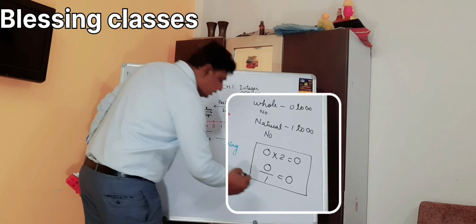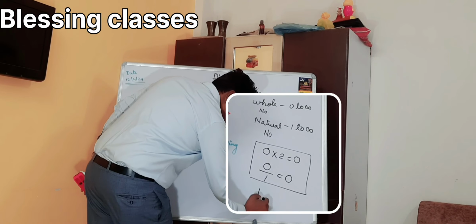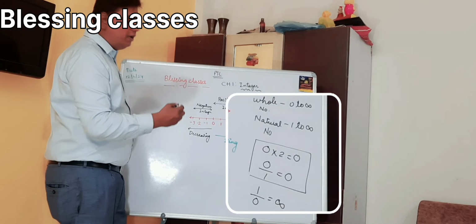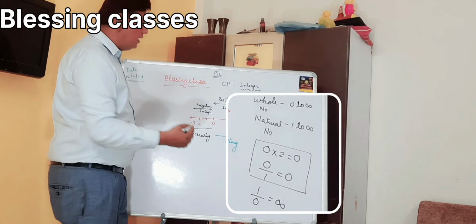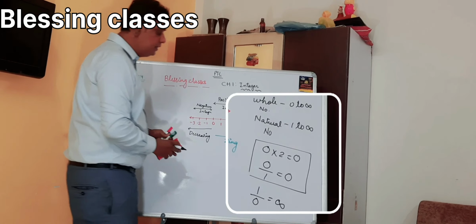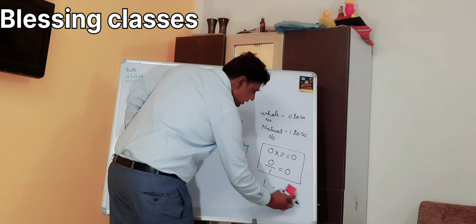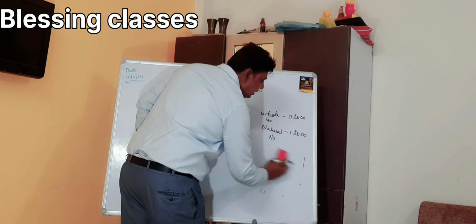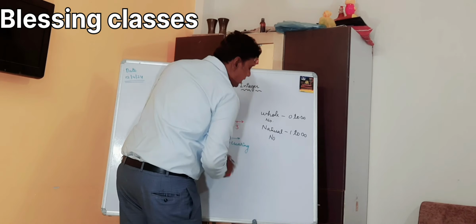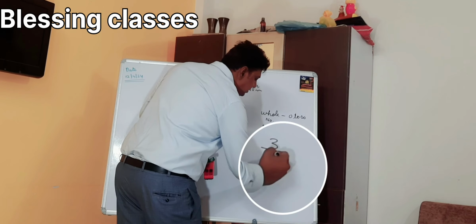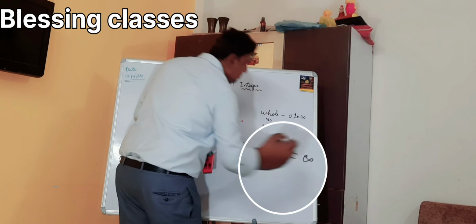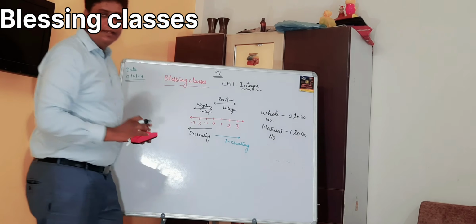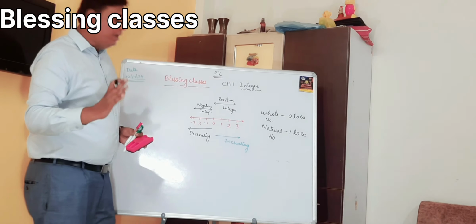So how to get infinity? 1 by 0 is equal to infinity, or any number divided by 0 is infinity. So these are the two important concepts which I told you: 0 into any number is 0, 0 divided by any number is 0, and any number, like 3, divided by 0 is infinity. These are the basic contents which we are all looking for.